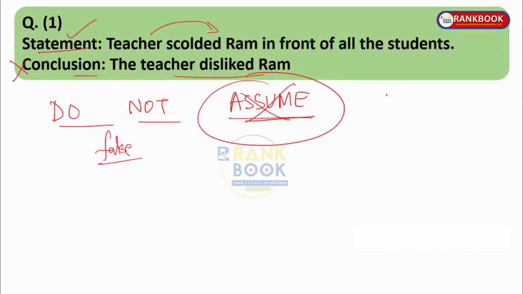If the statement given is that the earth is flat, then we have to take it as true. You should not say no, the earth is a sphere, so the statement given is wrong. No, you have to consider only the given statement. Teacher disliking Ram is just an assumption; the reason for the scolding might have been different. So remember, do not assume. This is the first tip.